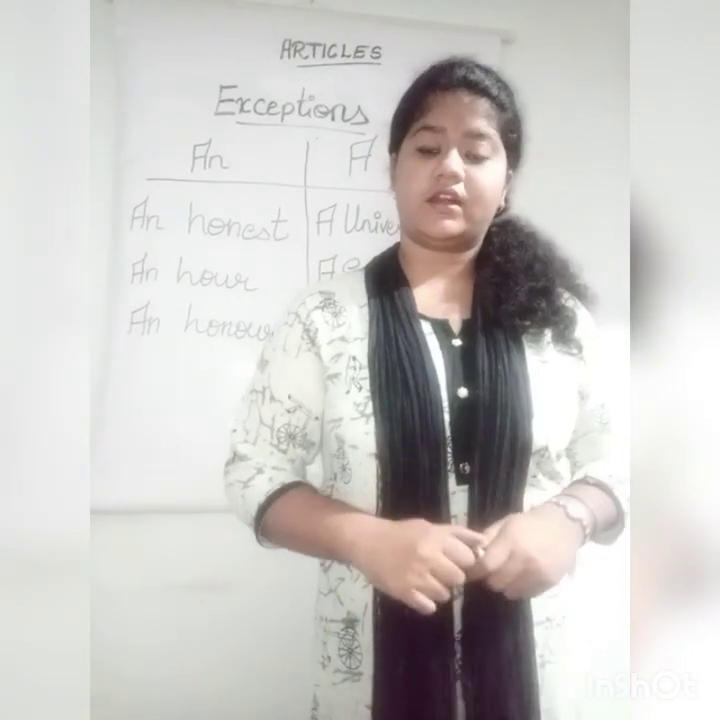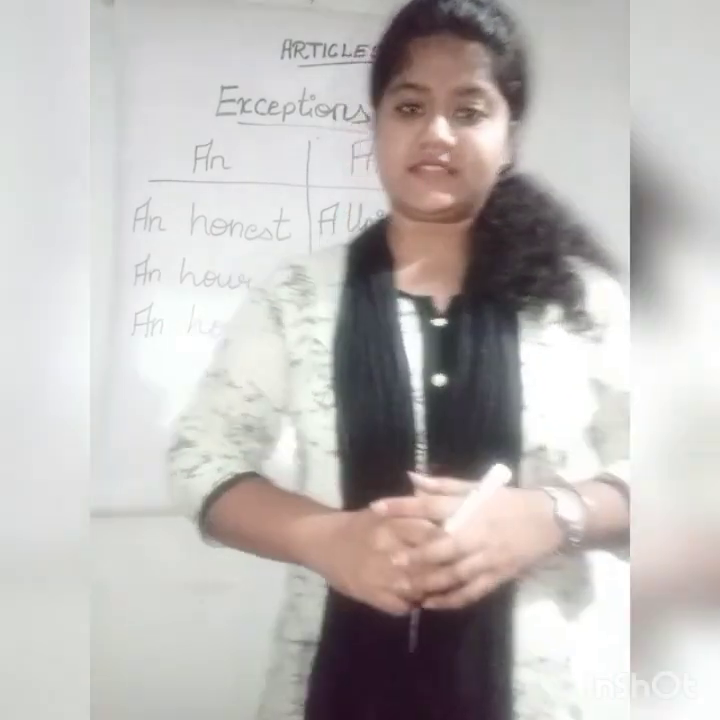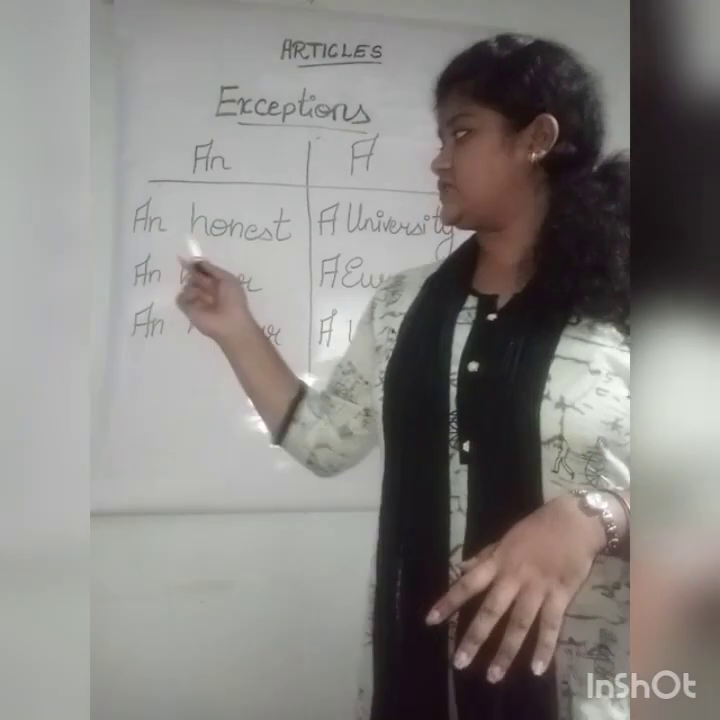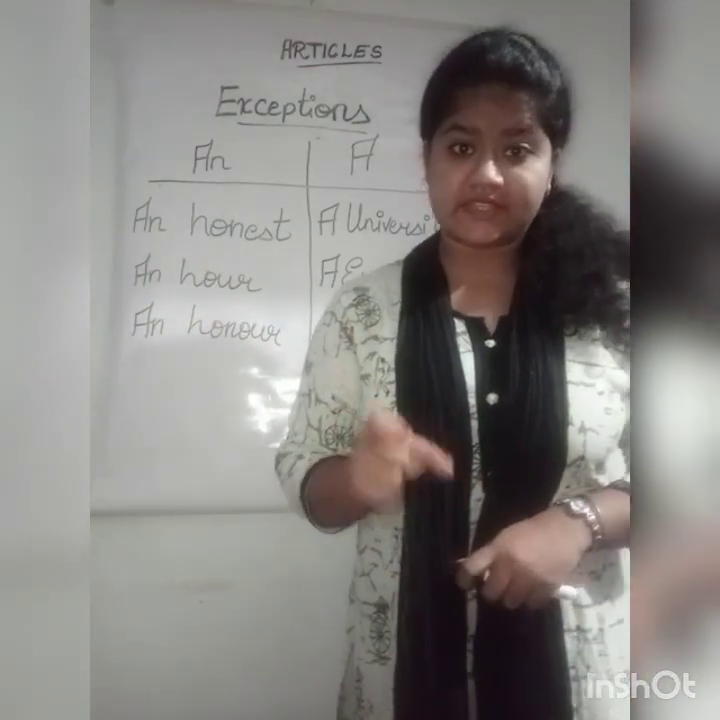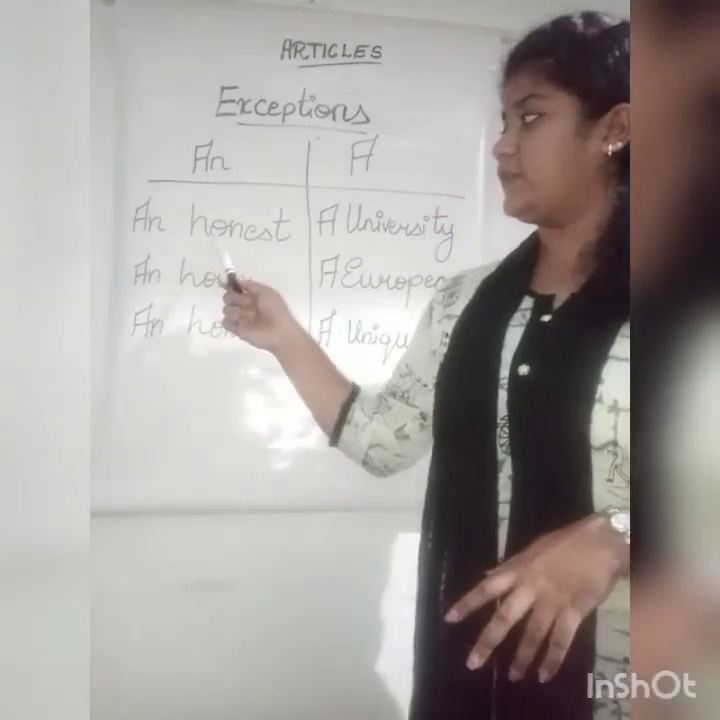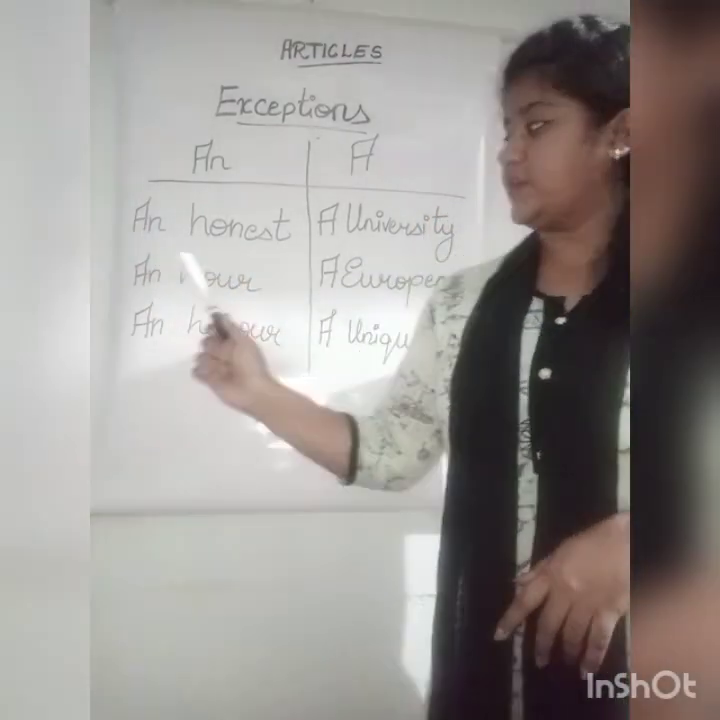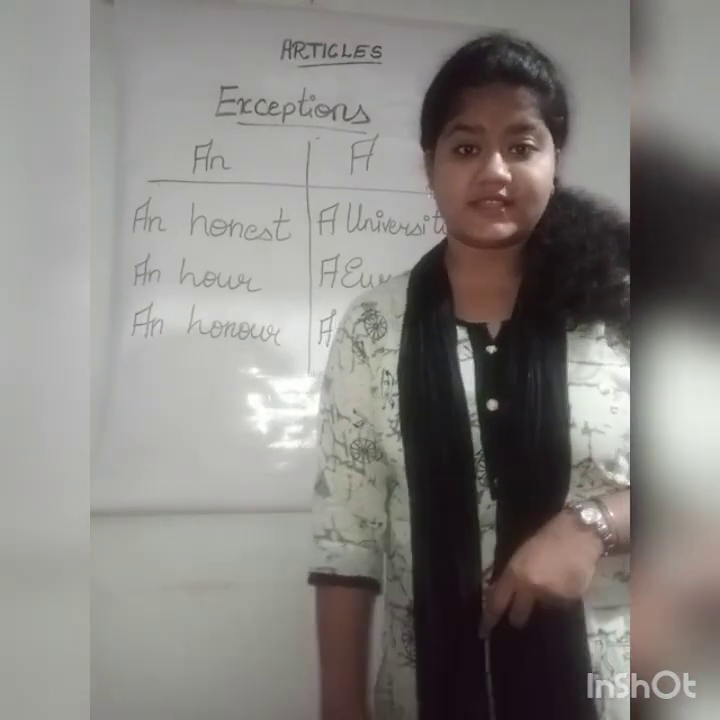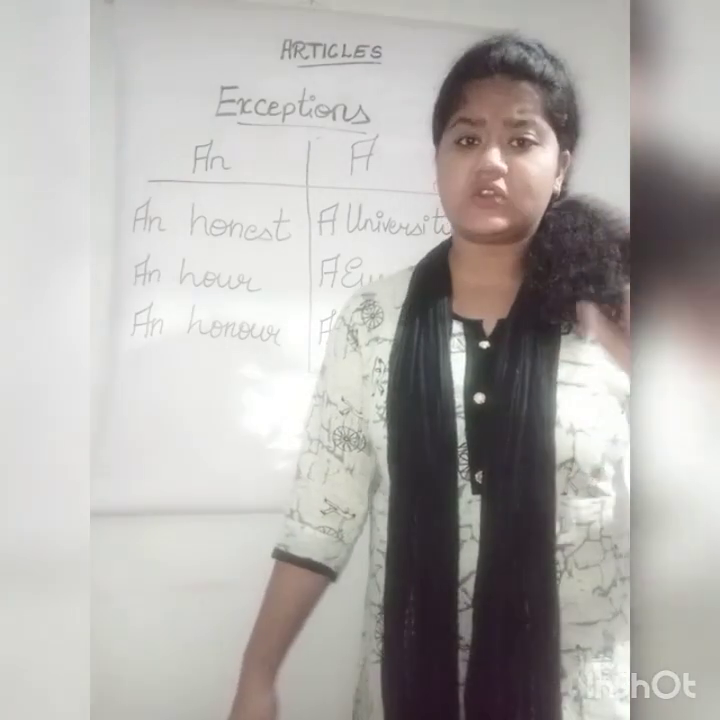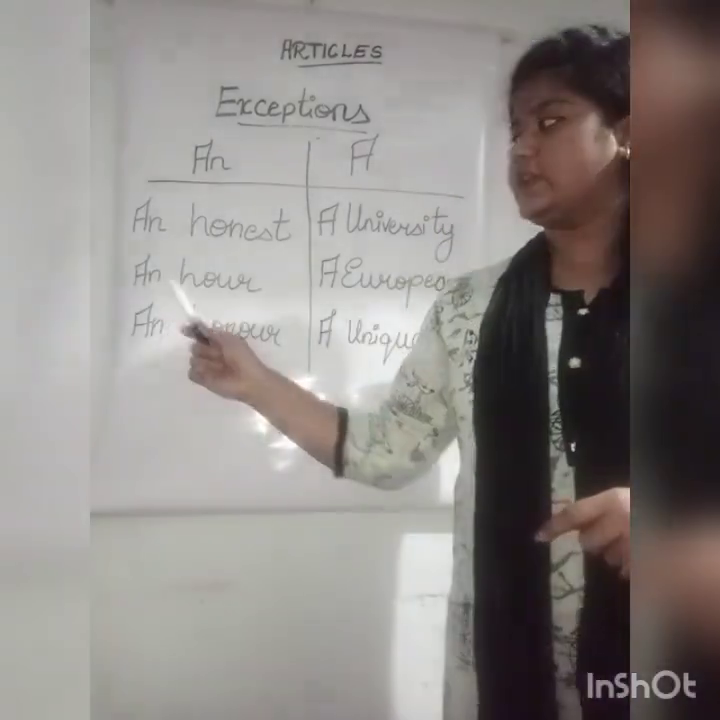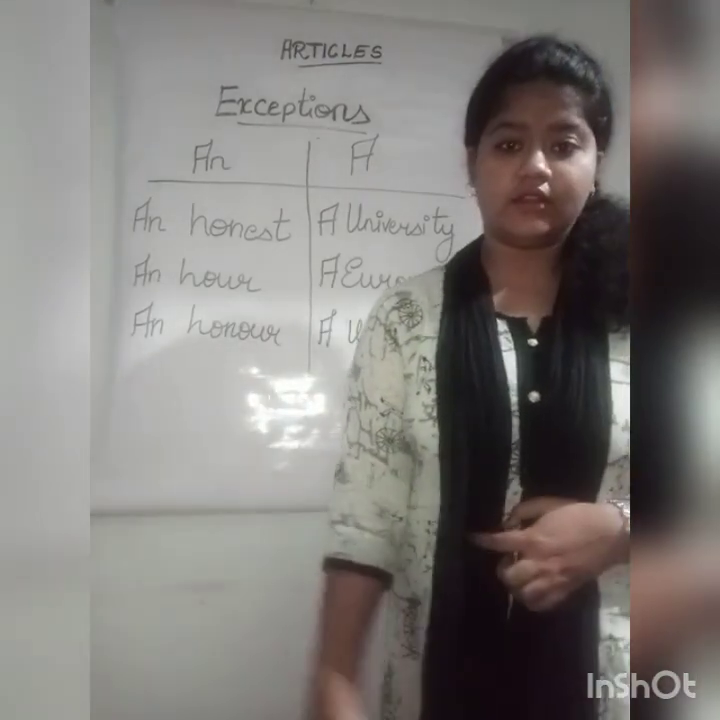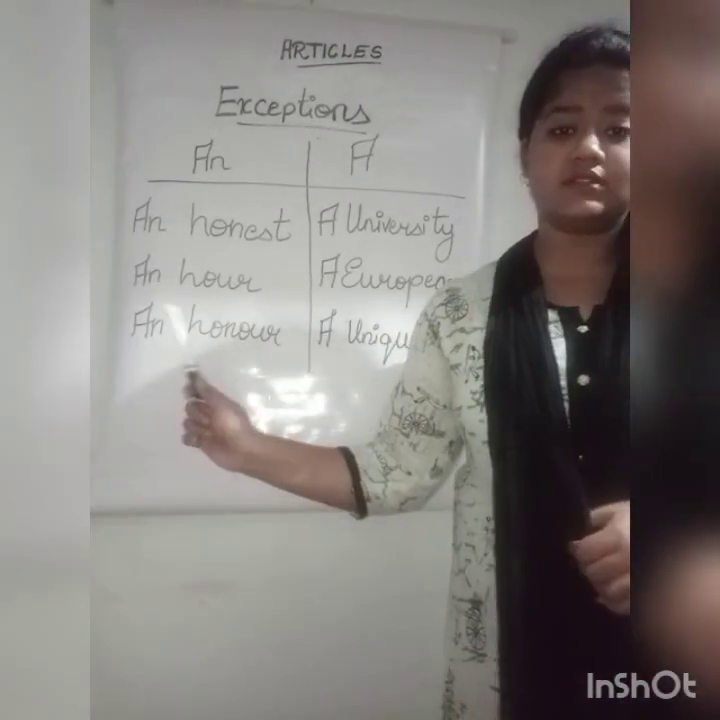Now, here are some exceptions. Let's see. Here, honest. What is the spelling of honest? H-O-N-E-S-T. But here, H is silent. We pronounce it honest. So before it, it will be an. One more exception, hour. What is the spelling of hour? H-O-U-R. Where H is also silent. So here we use an. The other word, honor. Here also H is silent, so we use an.